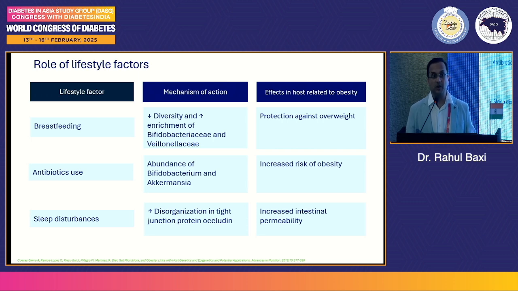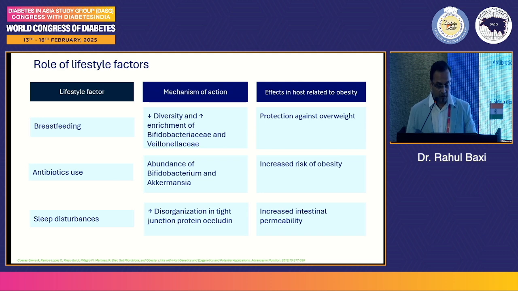We all know this since many, many years. And formula feeding, because both of them give rise to different types of microbiota in the gut. The breastfeeding gives protective microbiota. Formula feeding does not give protective microbiota in that sense. And nowadays we've been reading a lot about the different types of formula available in India and Asia compared to the European counterparts. There have been some controversies on that. So that again is important, high sugar content and so on. So all that sows the seeds of obesity and diabetes in the future.